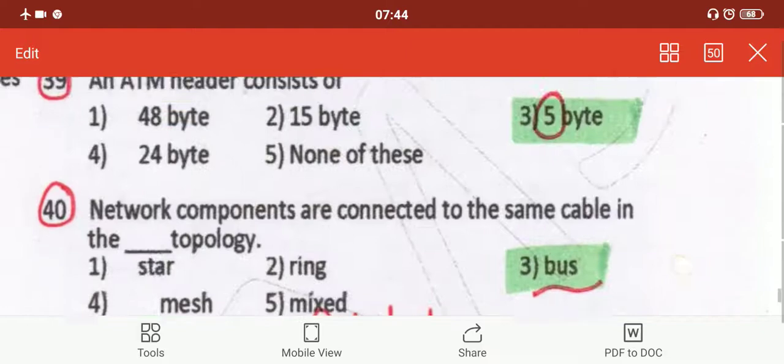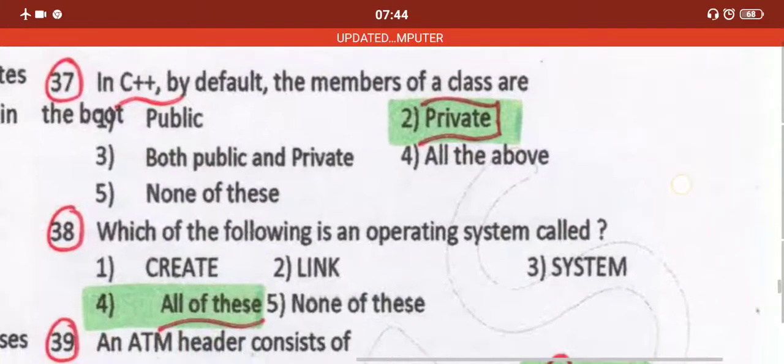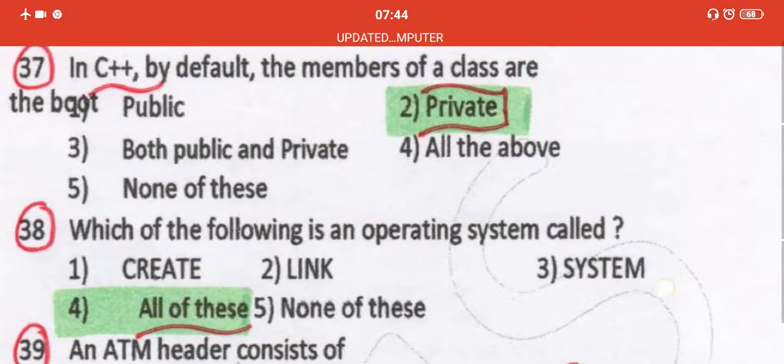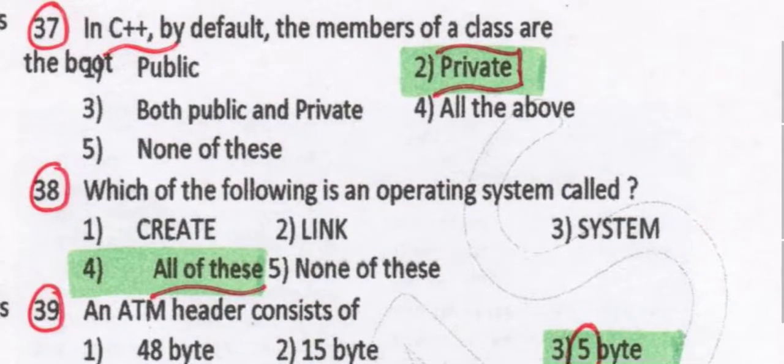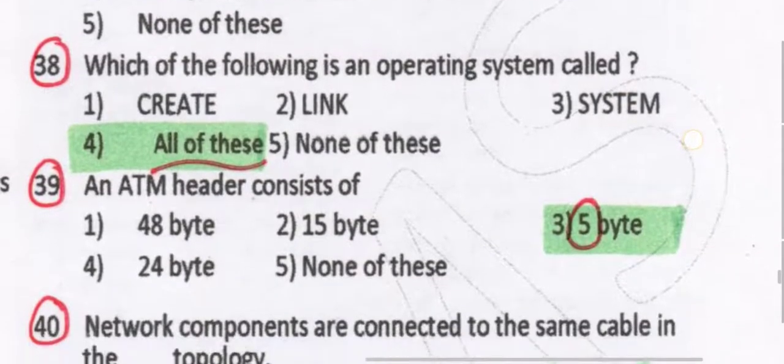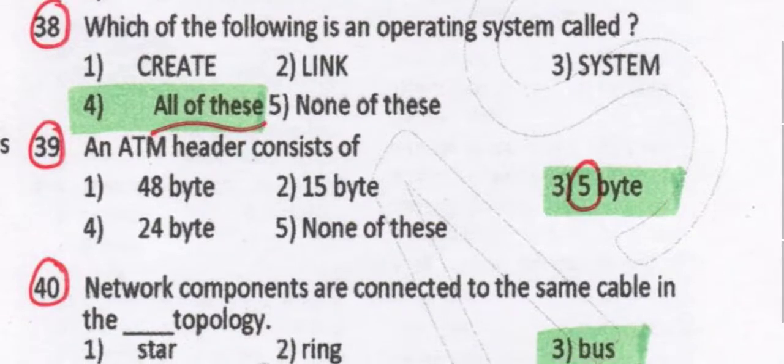Next we have, in C++ by default the members of the class are all private type. So whatever the members of the class, they are all private. In this, link, create, system, what are these? One type of operating system?